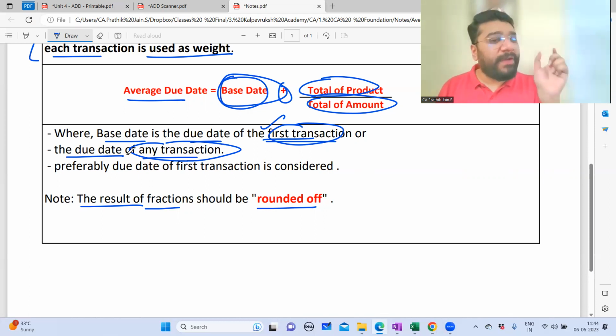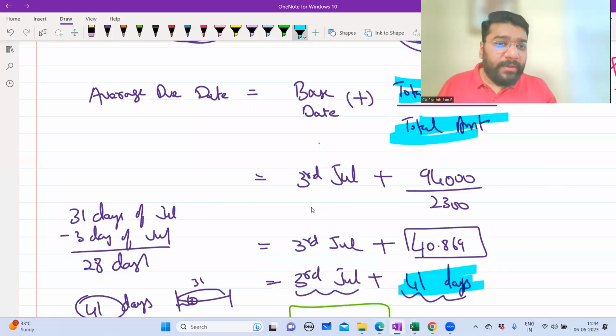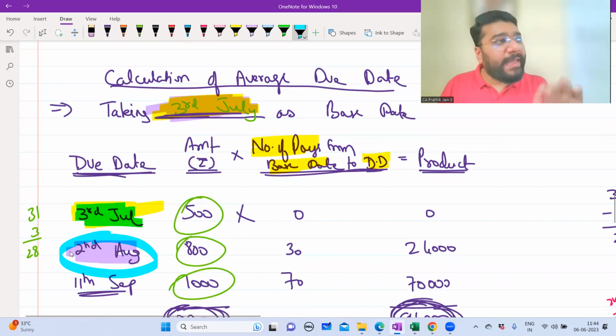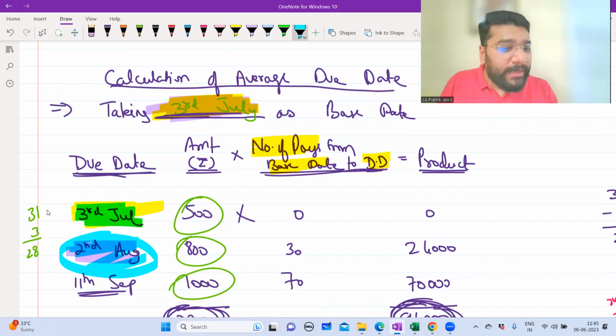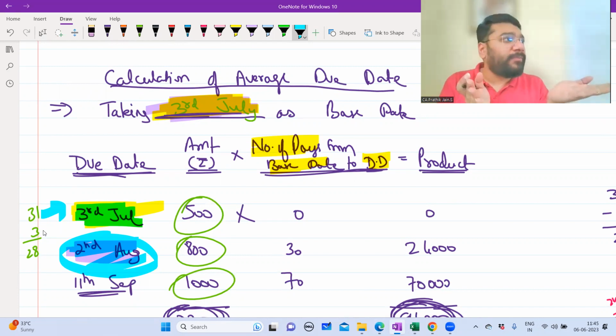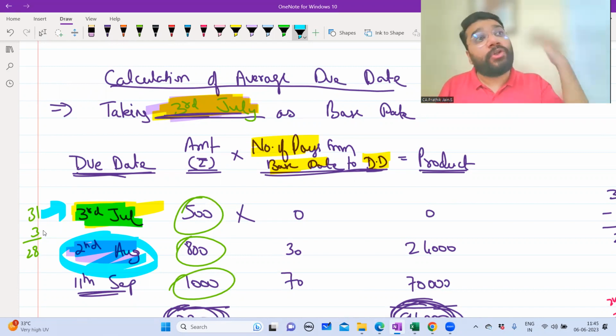So all of you understand, if I take, let's suppose, 2nd of August as a base date, do you realize that from base date, if I calculate this due date, the answer will be negative? Because from 2nd of August, you have to travel reverse. Traveling forward is positive, means traveling reverse will be negative now. So that's why we are not taking the old date. We're taking the earliest top date.